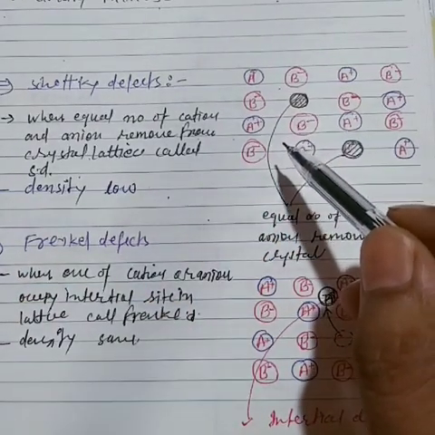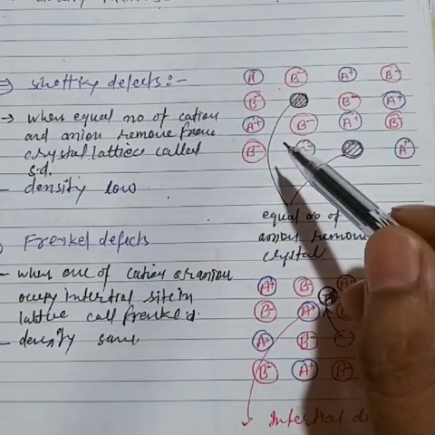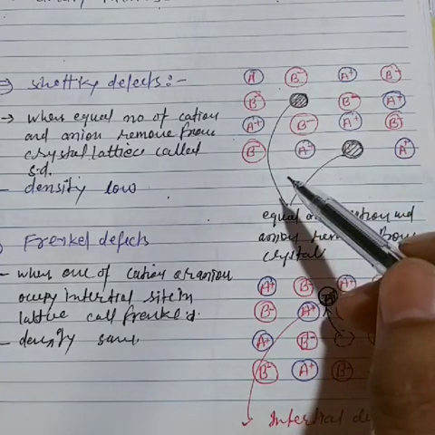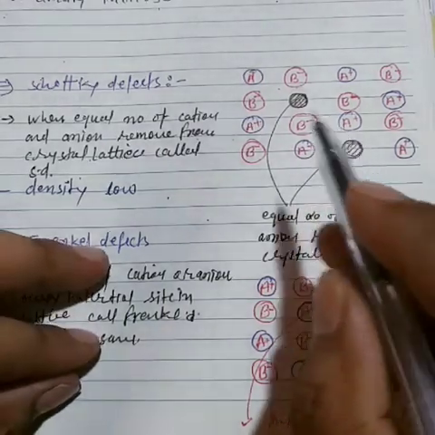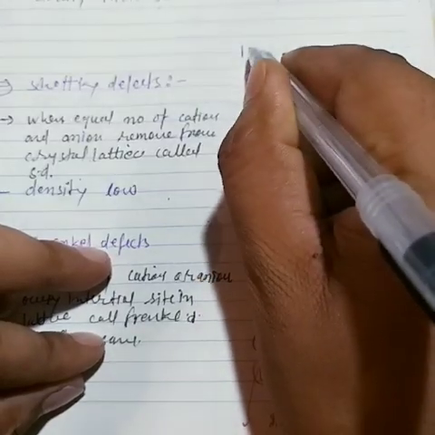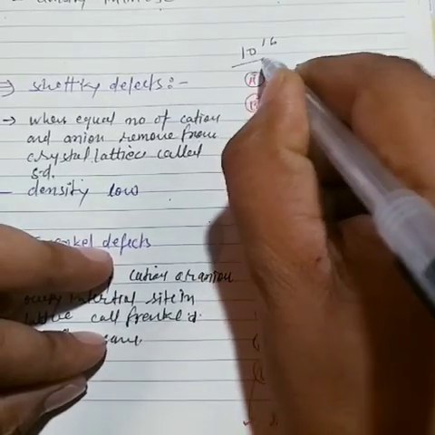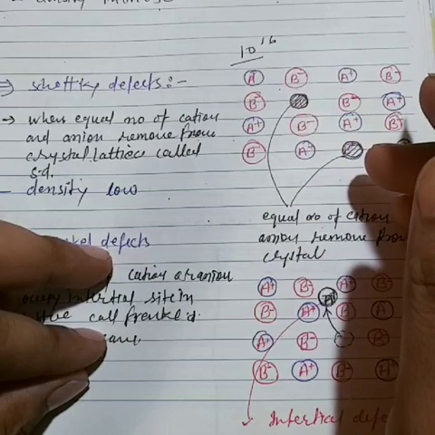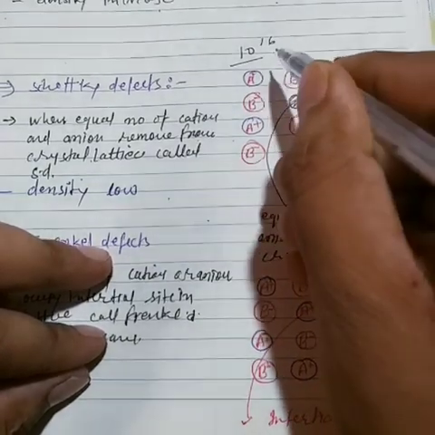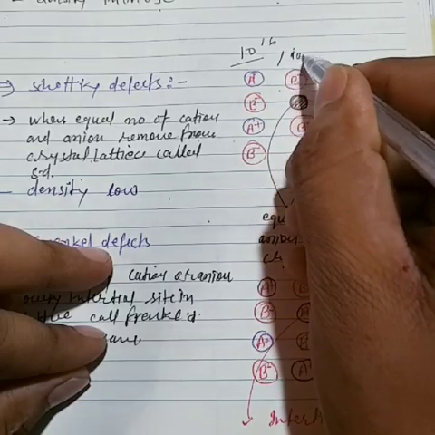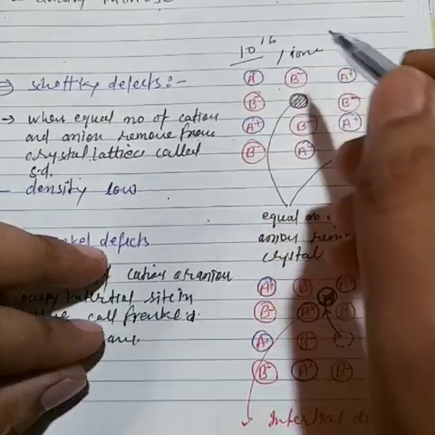And one more thing is very important, students: there is one Schottky defect per 10 to the power 16 ions in an ionic solid. That means it is rarely formed in a crystal system, very rarely. Now what do you think about that?